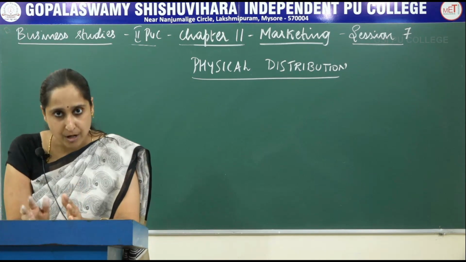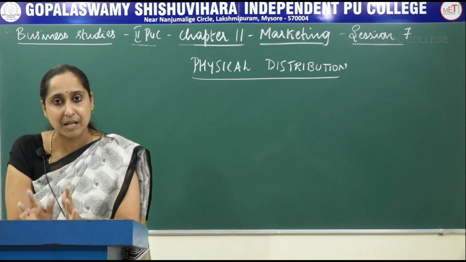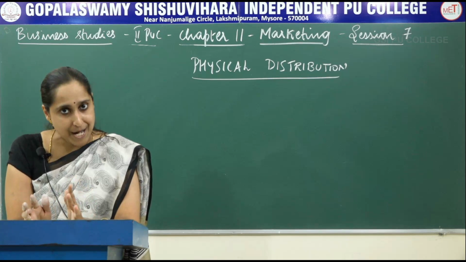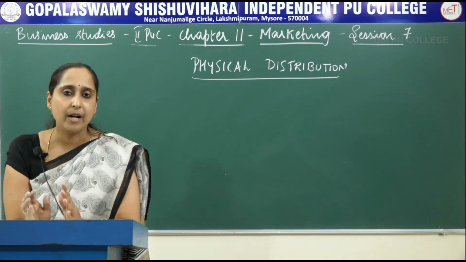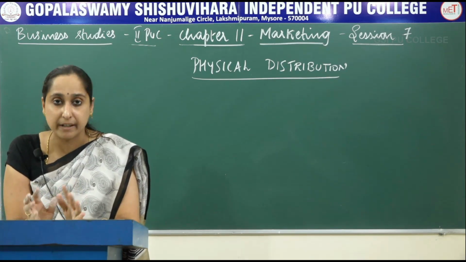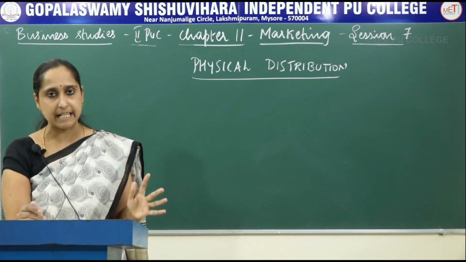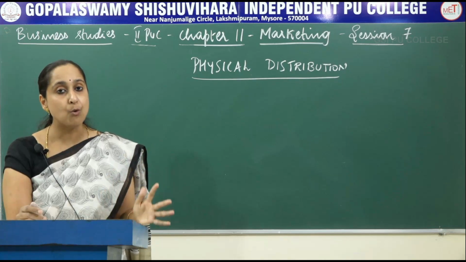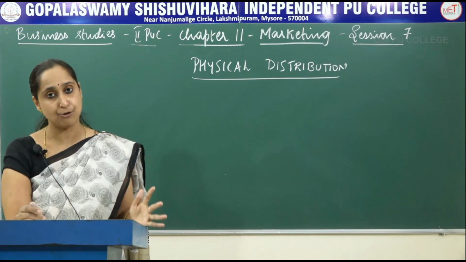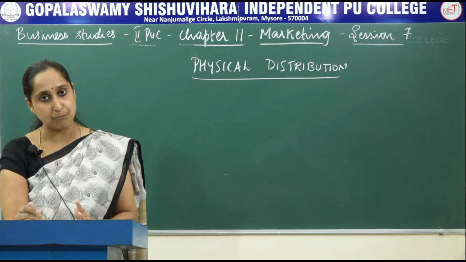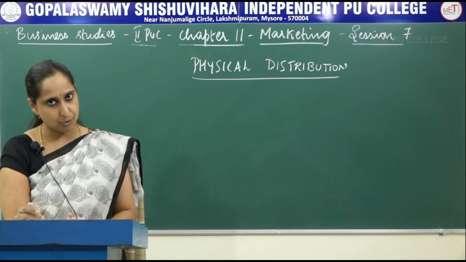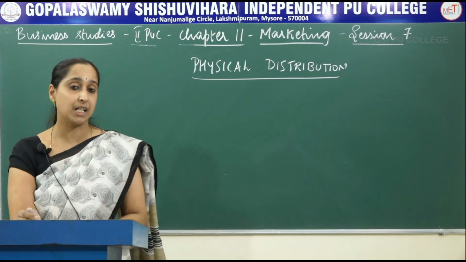So a manufacturer must make sure that his products are available everywhere, at the right place and at the right time. It is an important responsibility of the marketers to make the products readily available. The physical handling and movement of goods from the place of production to the place of consumption, or to the place of distribution, is referred to as physical distribution.